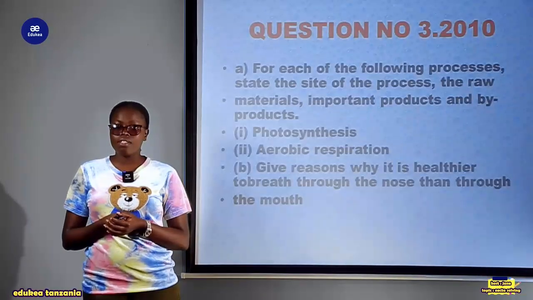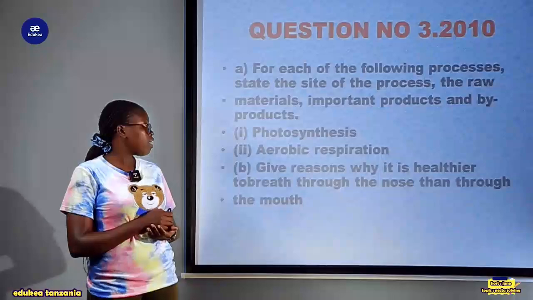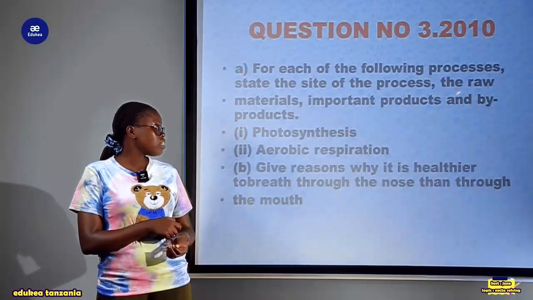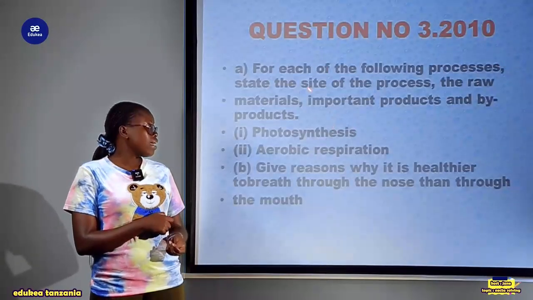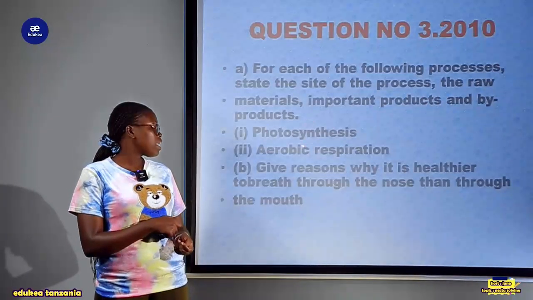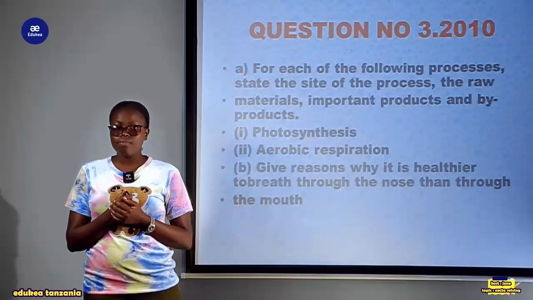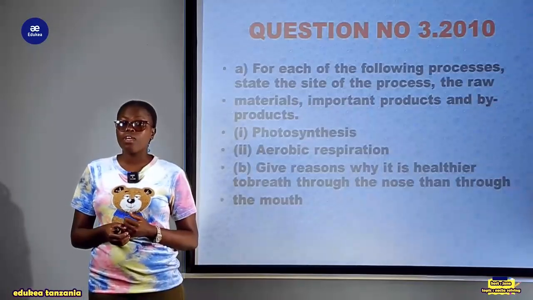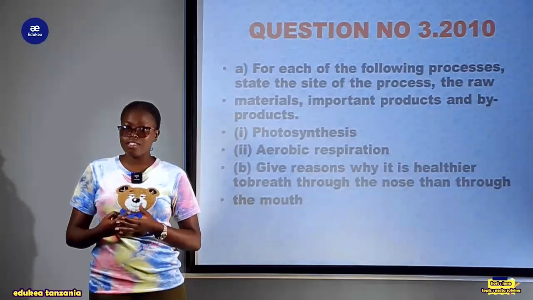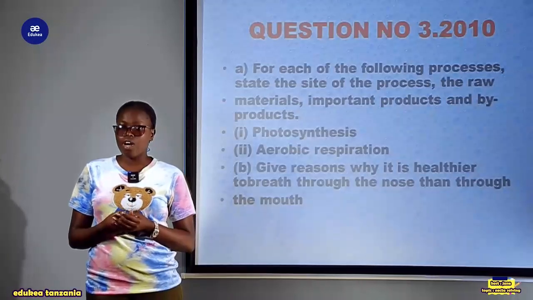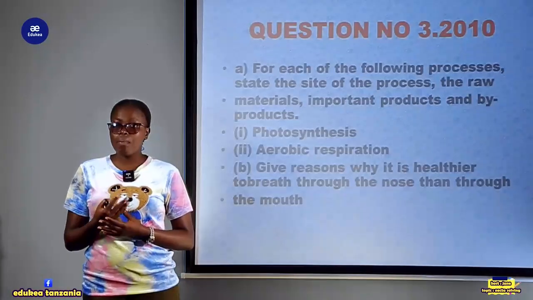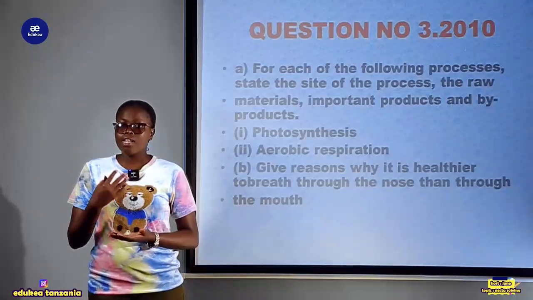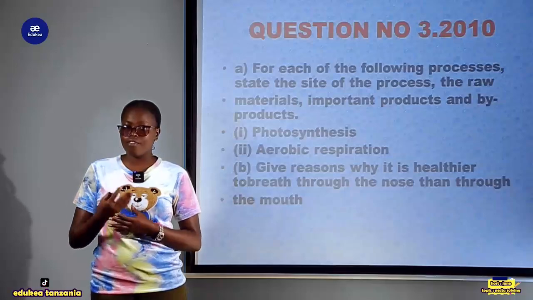Starting with the first one, we are needed to give the site where photosynthesis will take place, the raw material of photosynthesis, and the important product and byproduct of photosynthesis. My lovely Form 4 students, photosynthesis is one of the familiar and common things to you. When we talk about photosynthesis, this is performed by autotrophs or autotrophic plants, the organisms which are capable of manufacturing their own food. That process by which green plants and algae manufacture their own food is what is known as photosynthesis.